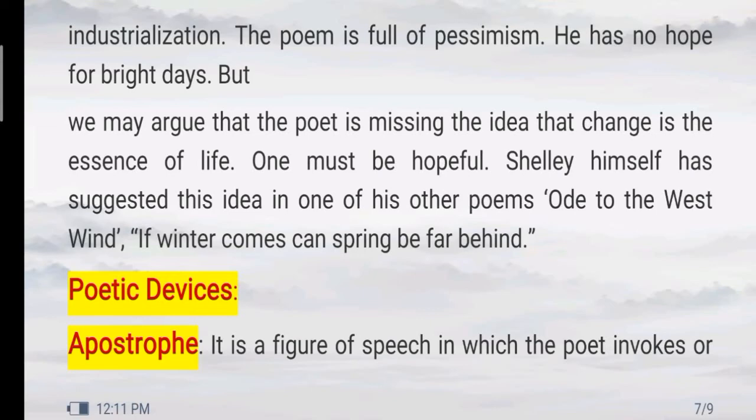Why? Because Shelley himself has written another poem, Ode to the West Wind. In this poem, Shelley has written this line, "If winter comes, can spring be far behind?" So the poet wants to say, so what if the winter comes? If the winter comes, no problem. Winter means bad days, the days of sorrow.